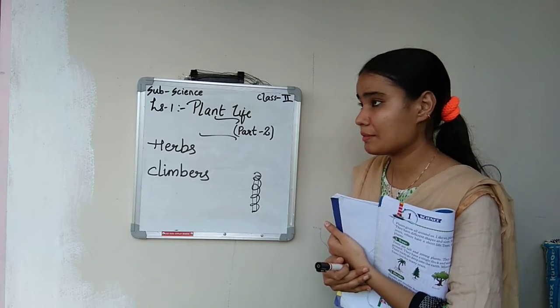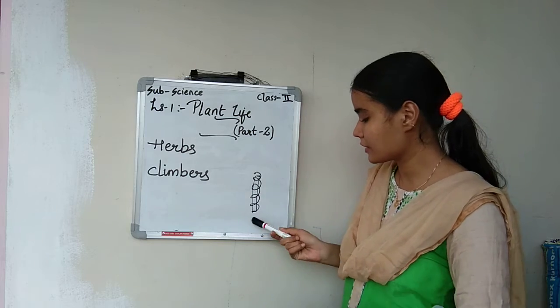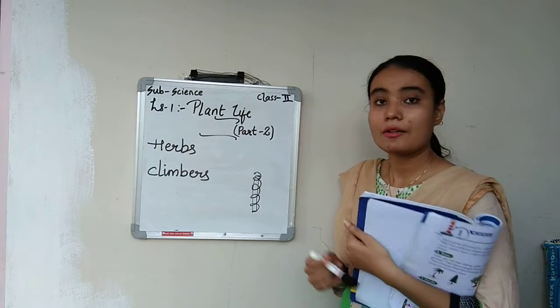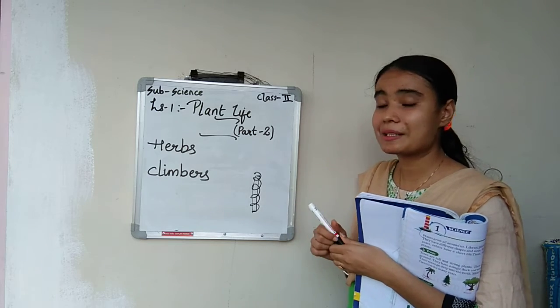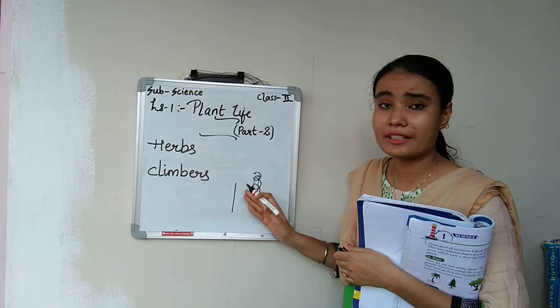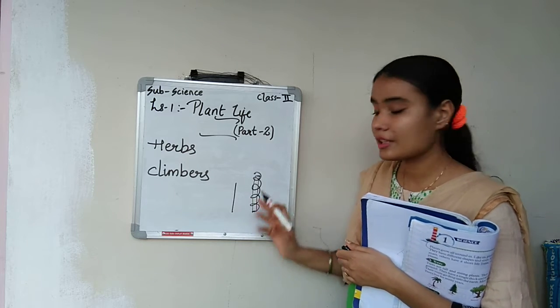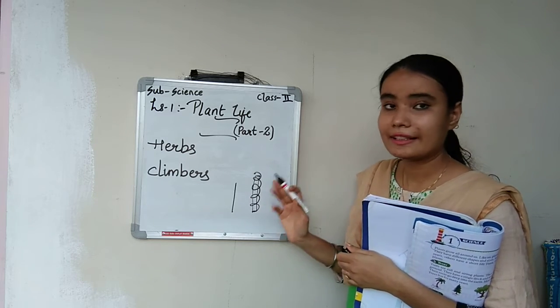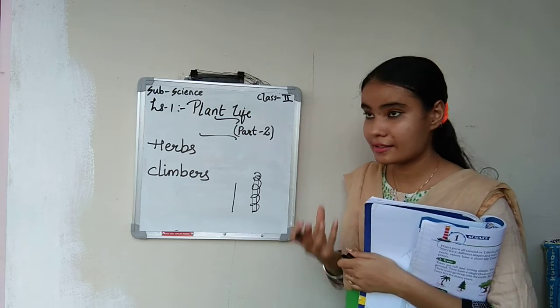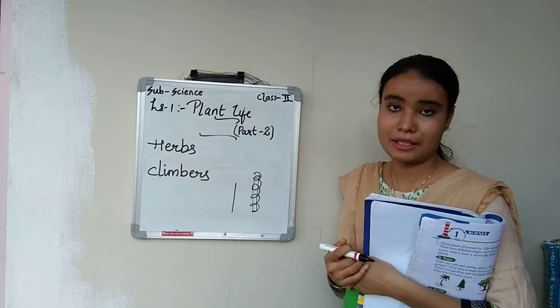This is the tendril and it can roll like this. Why is it rolling? Because their stems are very weak, they cannot stand erect or straight. So they roll like this, taking the support of tendrils so that they can stand.